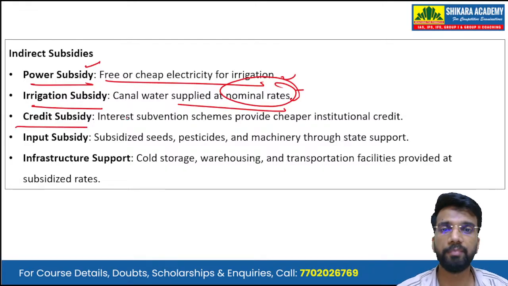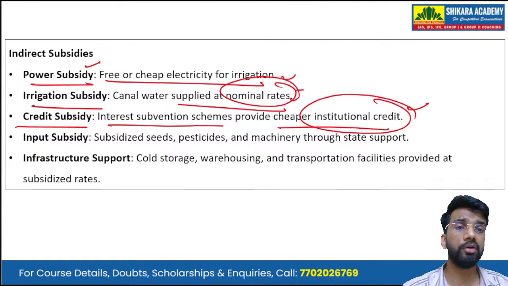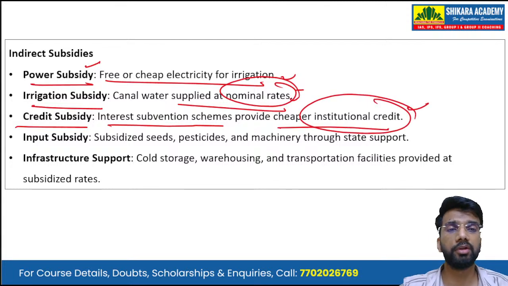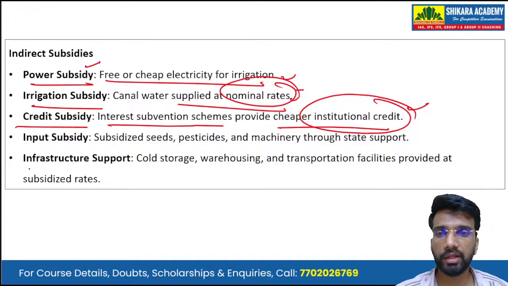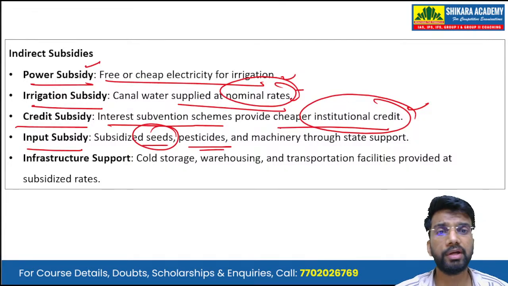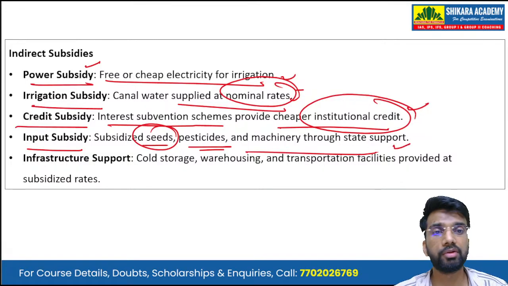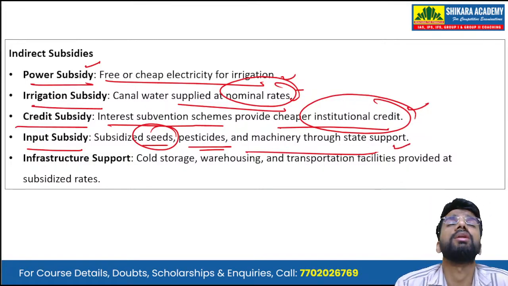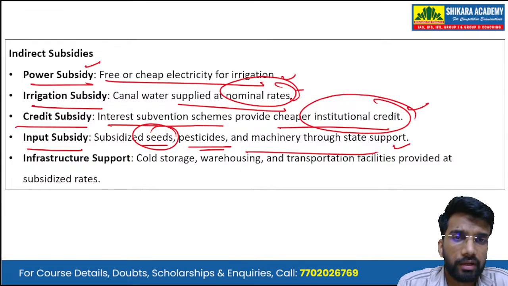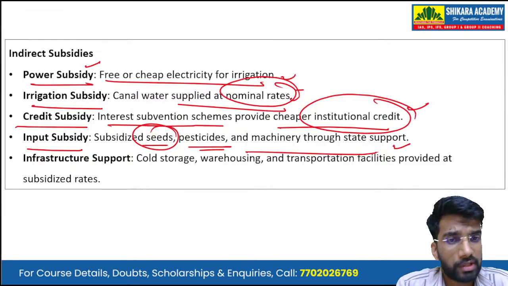Then there is credit subsidy. Interest subvention schemes provide cheaper institutional credit. So now, if the farmer needs credit, this interest subvention scheme provides the institutional credit at cheaper rates. Okay. Then there is input subsidy, subsidized seeds. Seeds are subsidized, pesticides are subsidized, the machinery is also subsidized, the machinery that is involved in agriculture. So these are subsidized through state support.